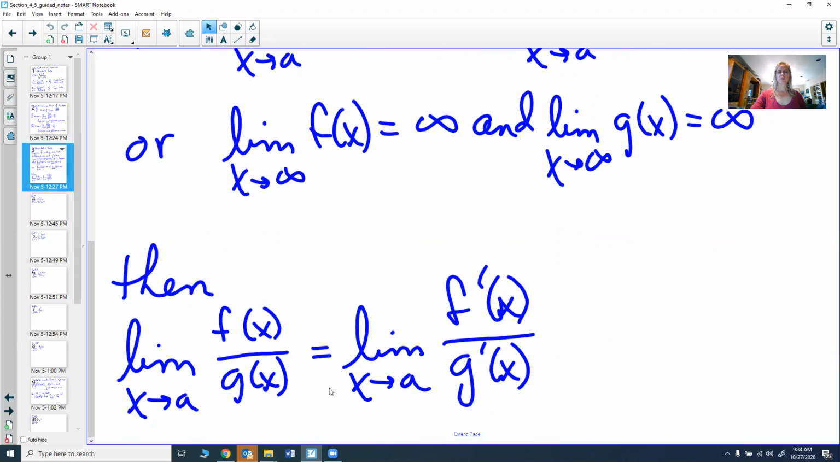This isn't the quotient rule. We're not doing the quotient rule here. We're just taking the derivative of the numerator and the derivative of the denominator to do this limit. Again, this is not the quotient rule. This does not replace the quotient rule. It's just a rule we use to find these limits.